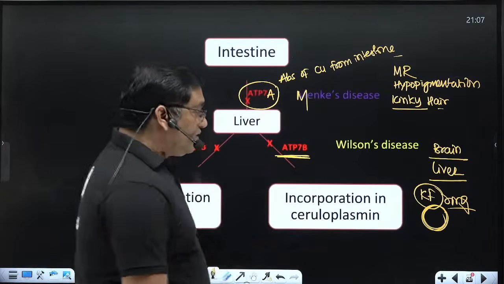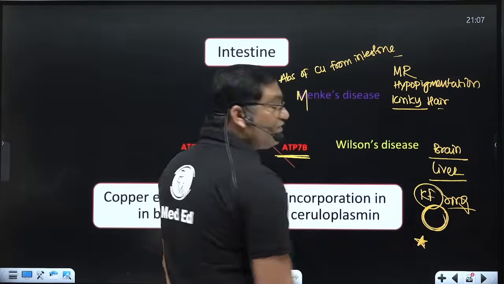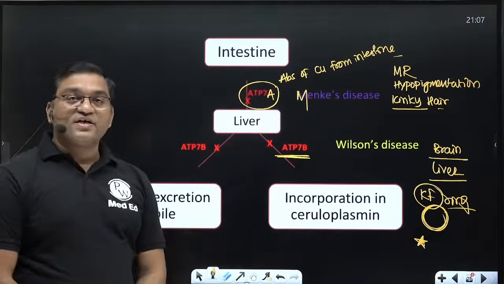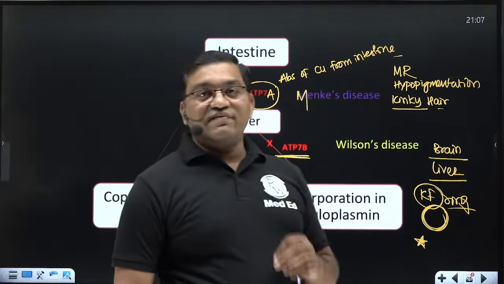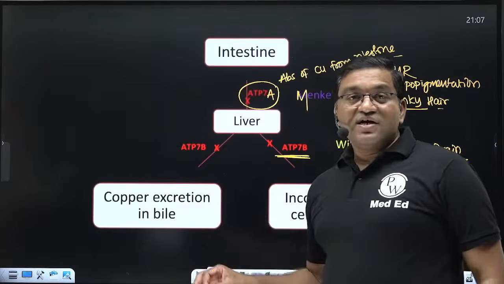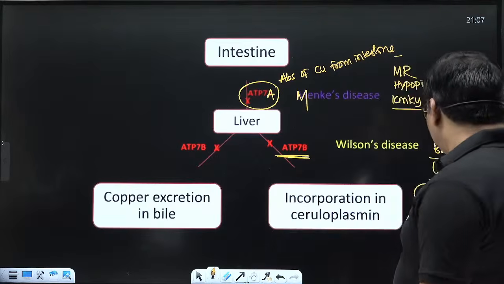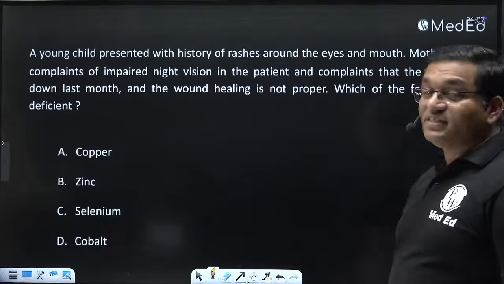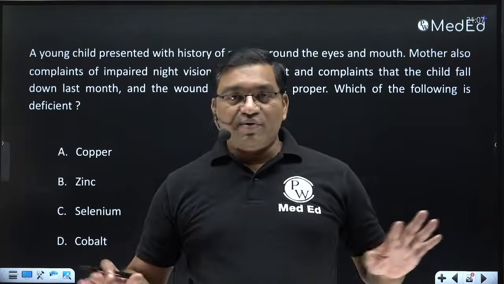Also deposition of copper in the lens gives the cataract, known as sunflower cataract in Wilson's disease. So this is about Menkes disease and Wilson's disease. Then anemia and involvement of the aorta, larger vessels, because of affected collagen synthesis, because of affected lysyl oxidase level. Okay, so this is about the copper.